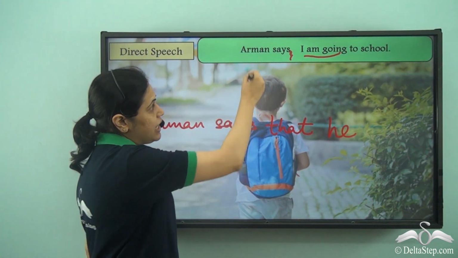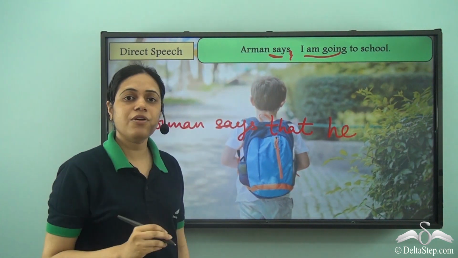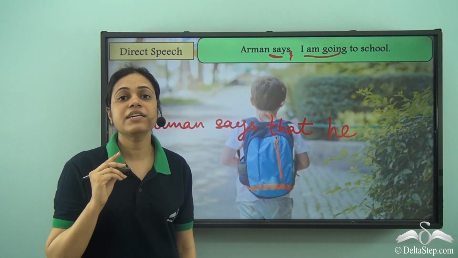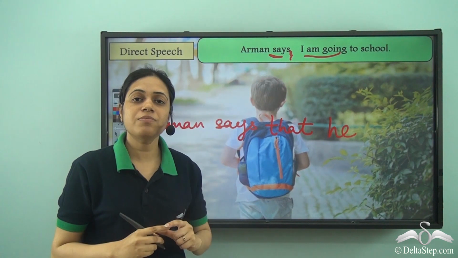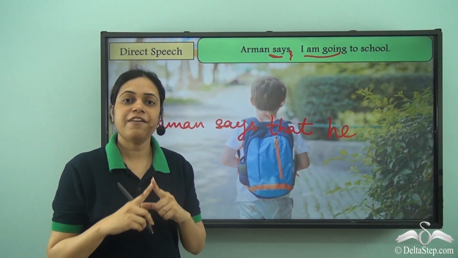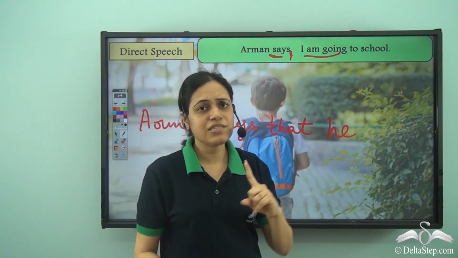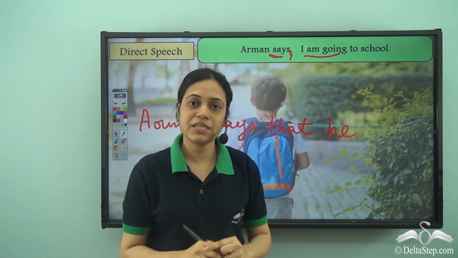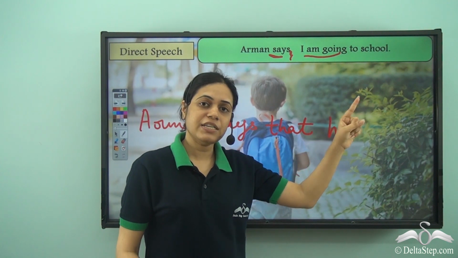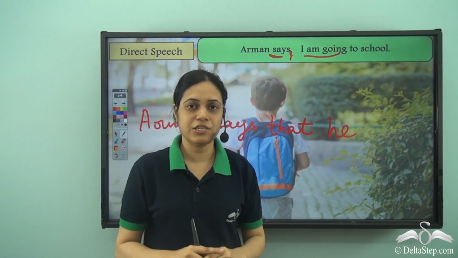No. Why? Because the reporting verb is says and not said. The reporting verb is in the present tense. And when the reporting verb is in the present tense, then the tense does not change. It remains the same. So, present continuous remains present continuous.